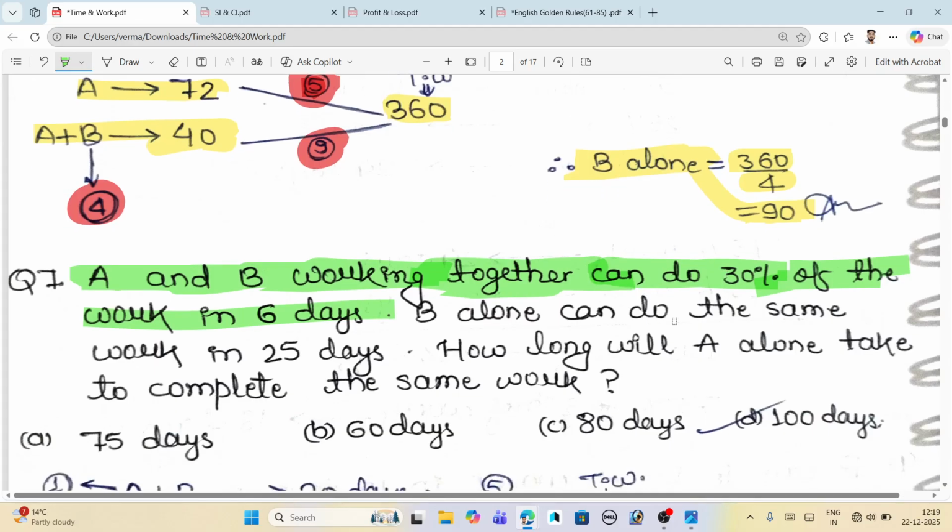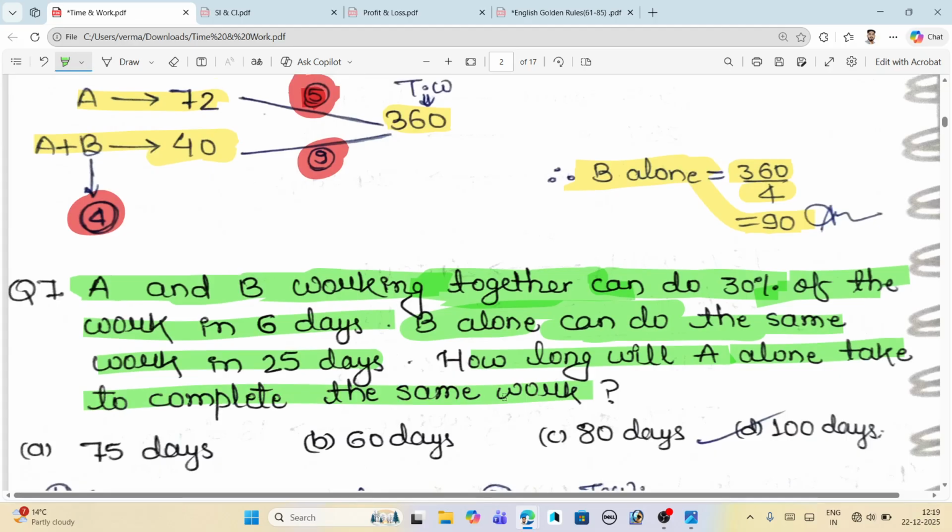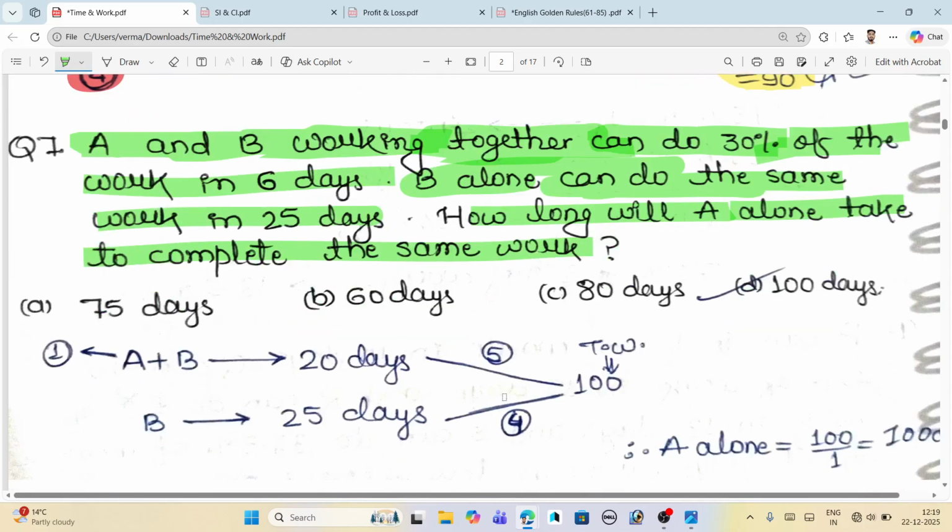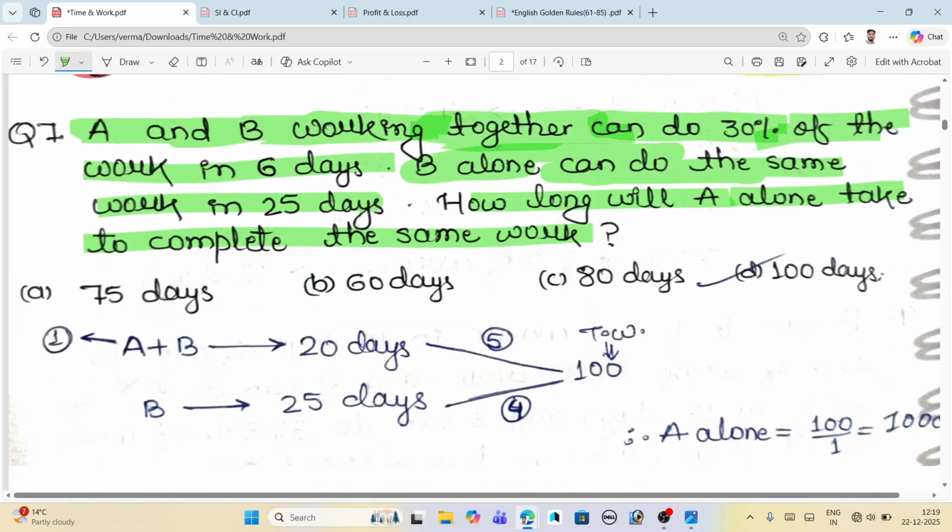So we will use it later. Now come here. B alone can do the same work in 25 days. Okay, fine. How long will A alone take to complete the same work? In this question they ask only about A: tell me the days or time taken by A to complete the work. So the first thing is that we will calculate the total work.